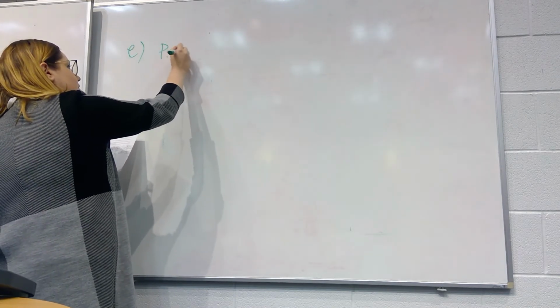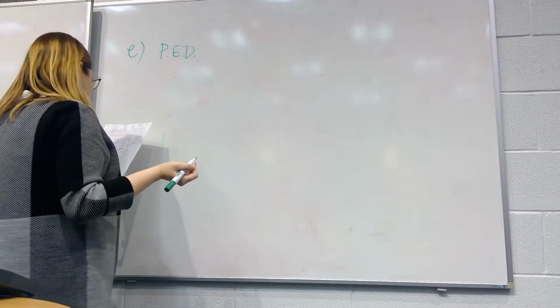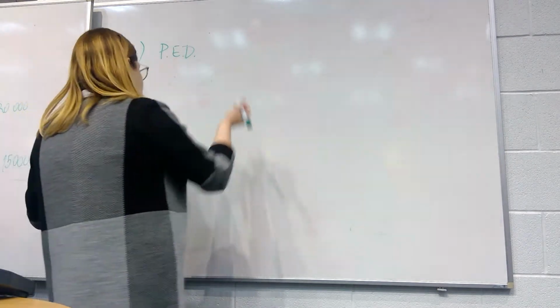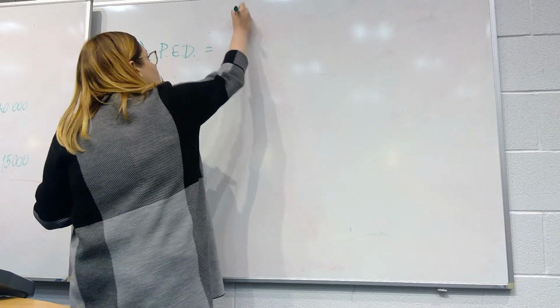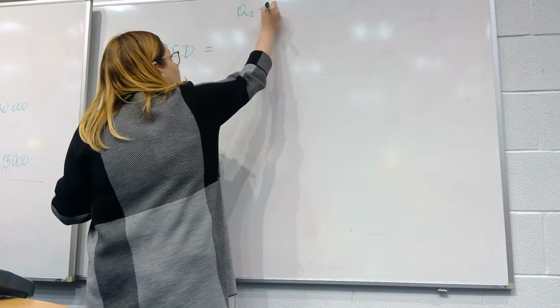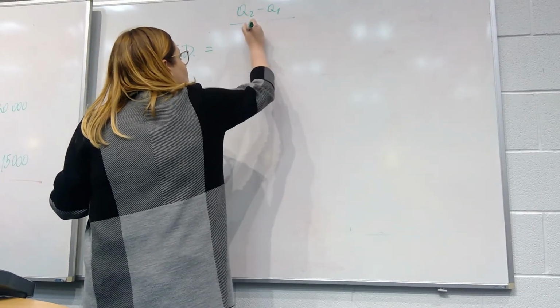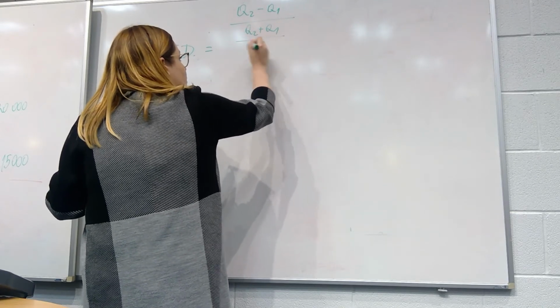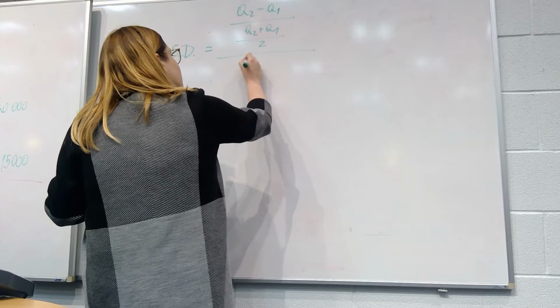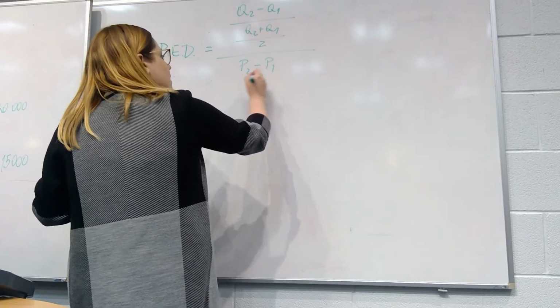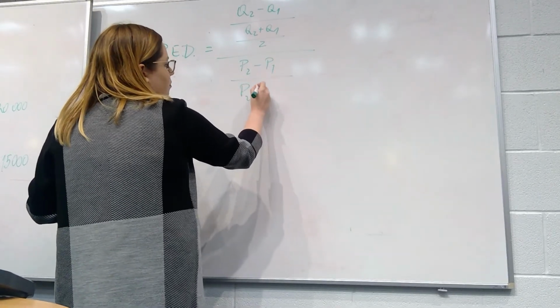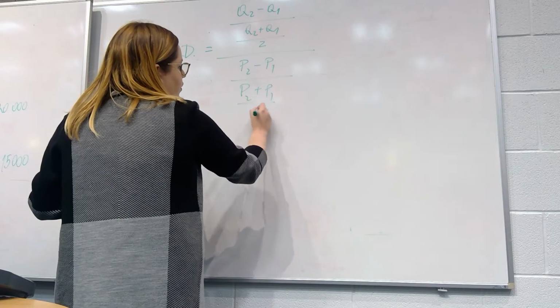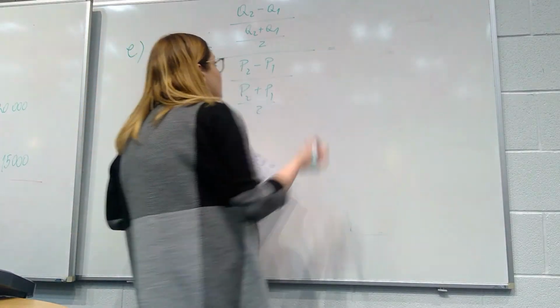Price elasticity of demand using the midpoint formula is equal to Q2 minus Q1 over (Q2 plus Q1) over 2, divided by P2 minus P1 over (P2 plus P1) over 2.